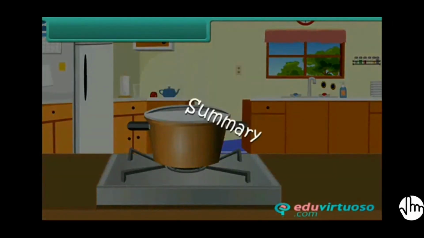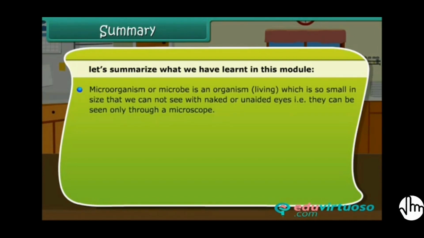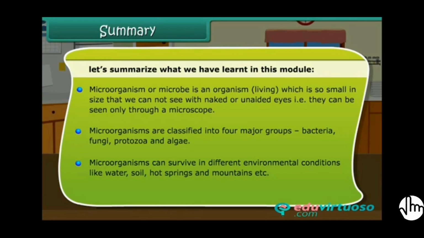Summary. Friends, let us summarize what we have learned in this module. A microorganism or microbe is an organism so small in size that we cannot see it with naked or unaided eyes. That is, they can be seen only through a microscope. Microorganisms are classified into four major groups: bacteria, fungi, protozoa, and algae. Microorganisms can survive in different environmental conditions like water, soil, hot springs, and mountains, etc.